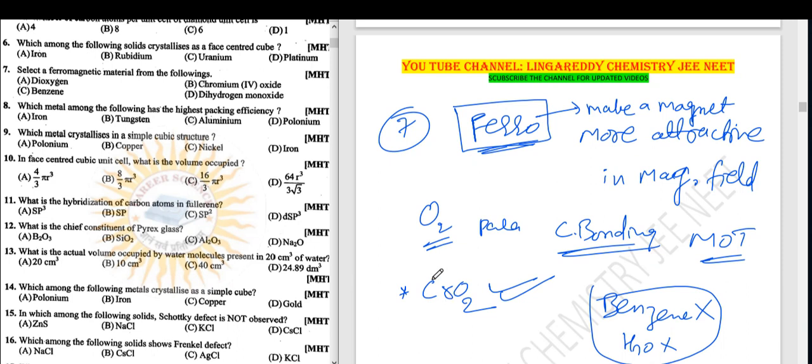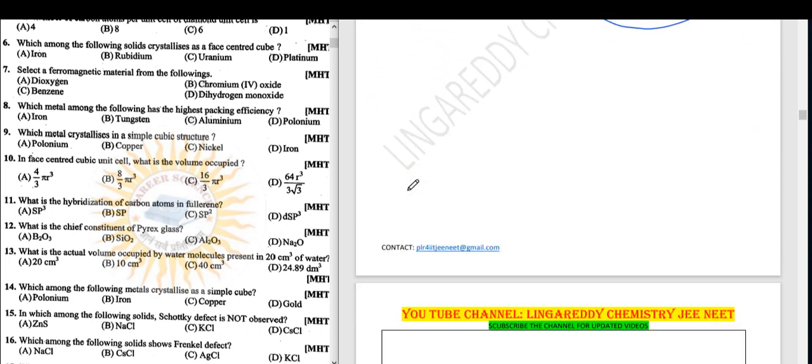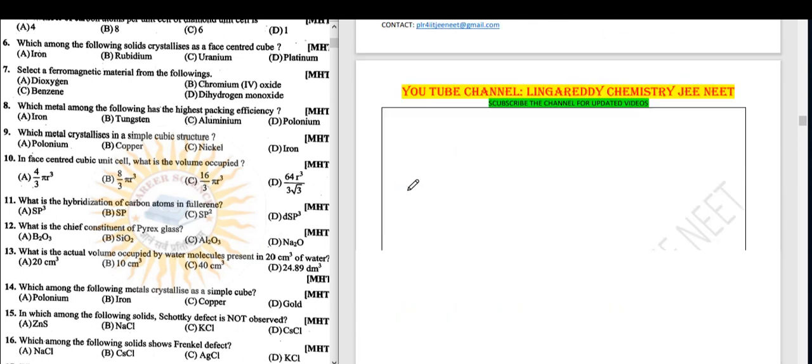Chromium plus 4, but O2 is already para, we discussed in chemical bonding. So finally the answer to the seventh question is B. Right. Next question number 8.